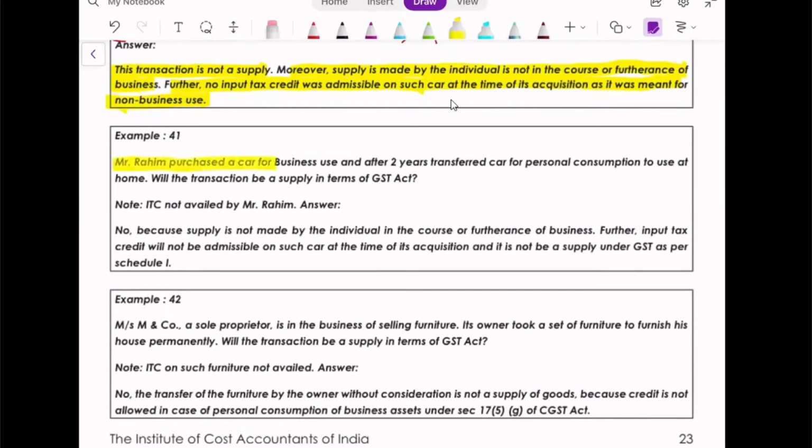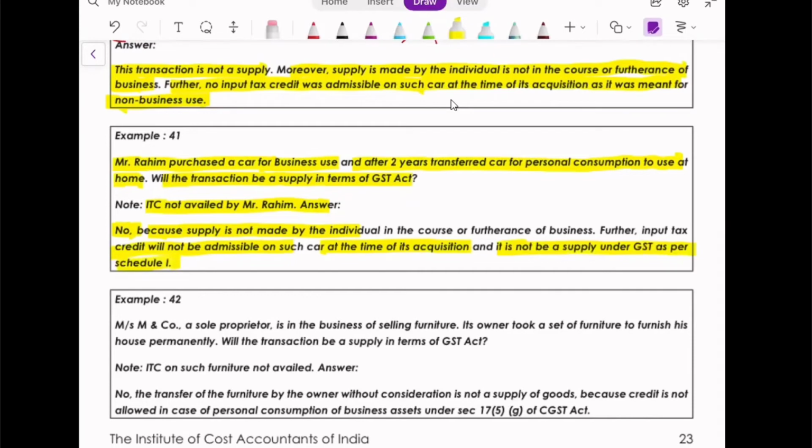Mr. Rahim purchased a car for business use, and after 2 years transferred the car for personal consumption to use at home. Will this transaction be taxable in terms of GST? Note ITC is not available. I don't think anything needs to be discussed. No means no. Because ITC was not availed, it will not be treated as supply. Credit was not admissible on such car at the time of acquisition, and it is not to be supplied under GST as per Schedule 1.